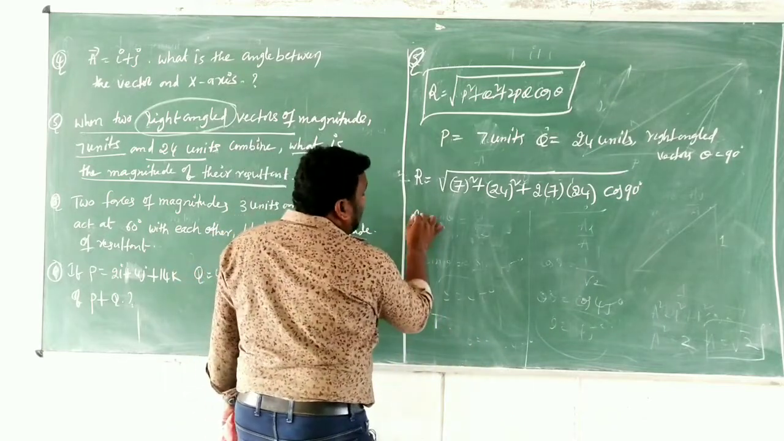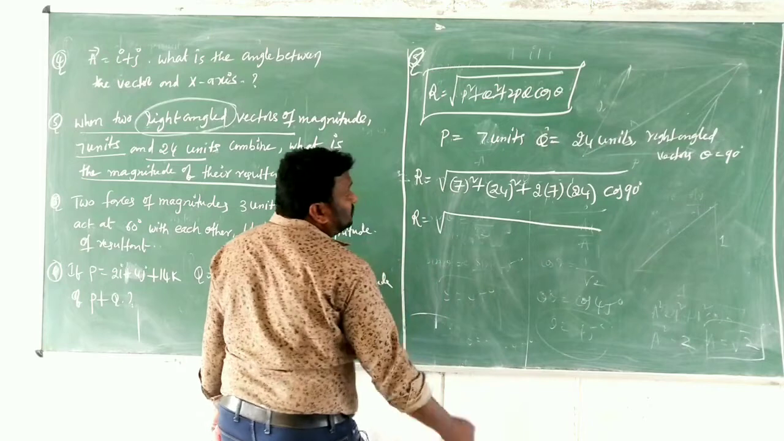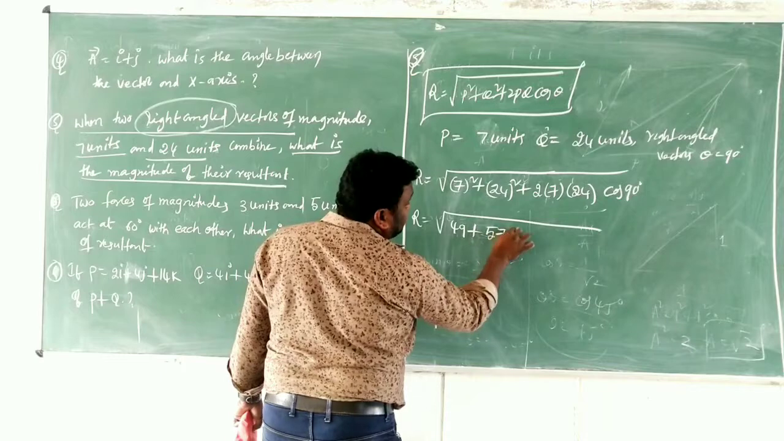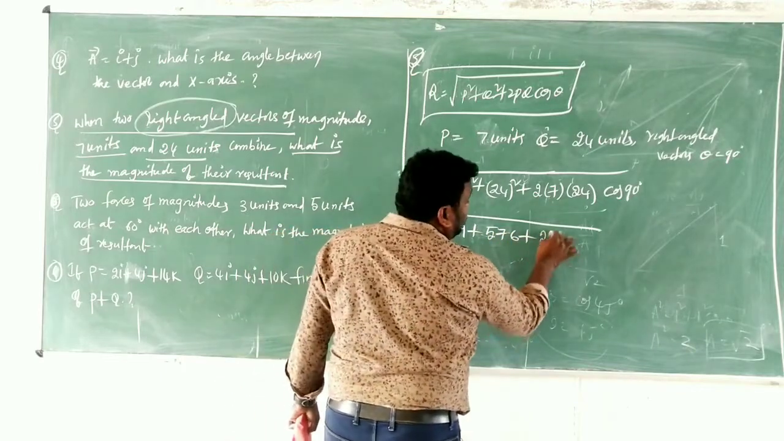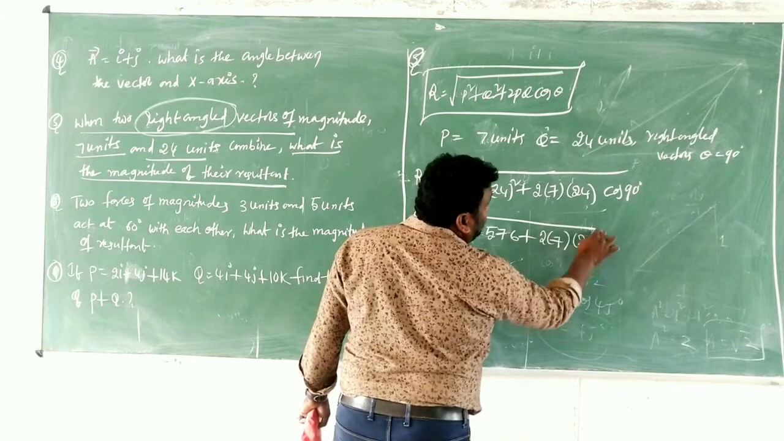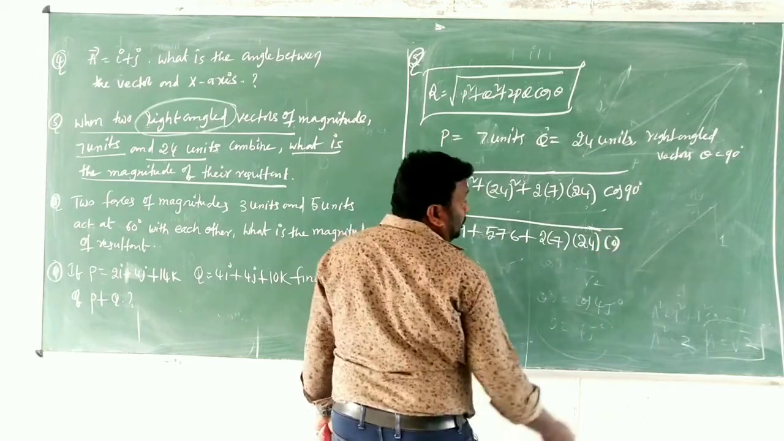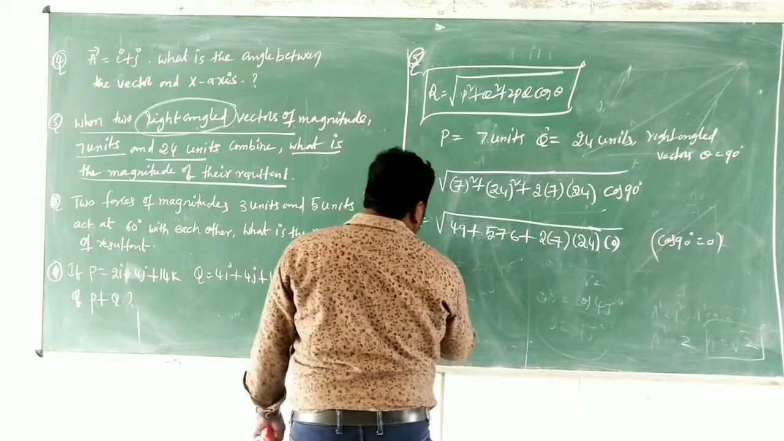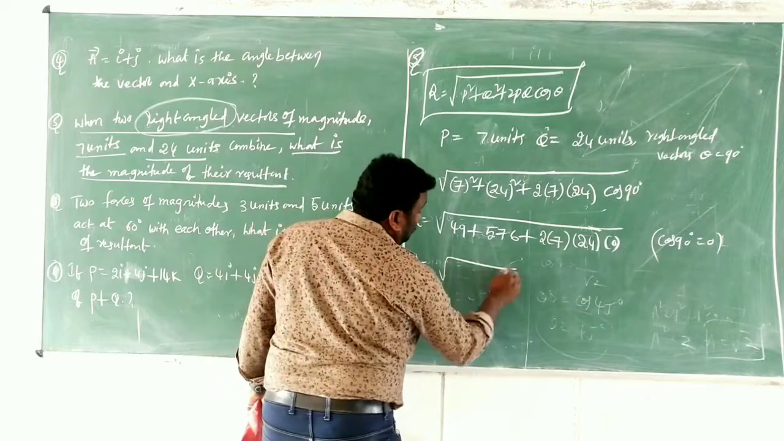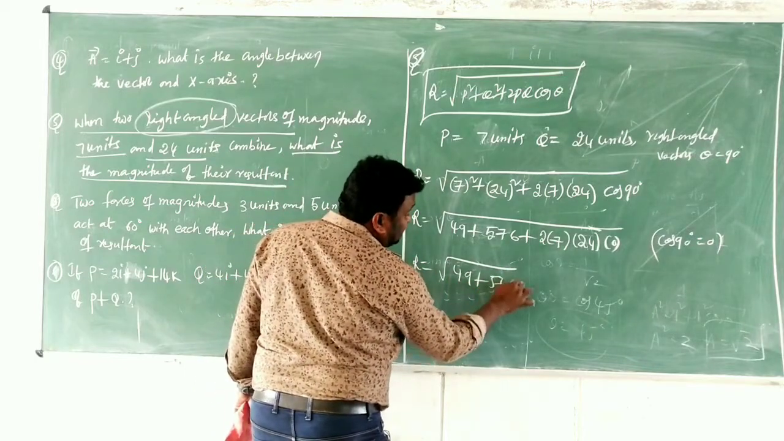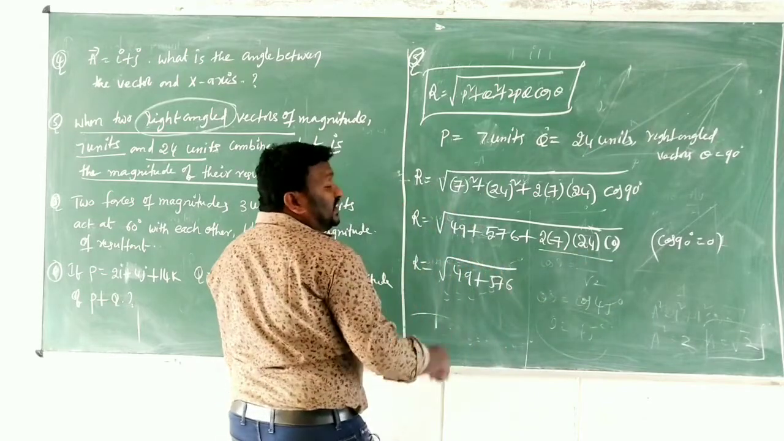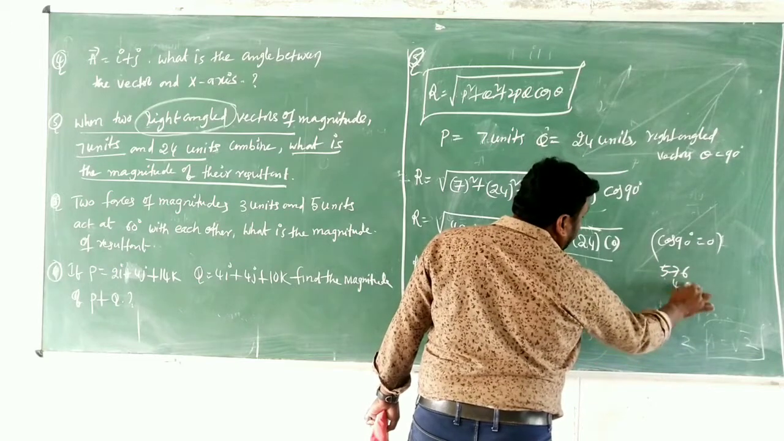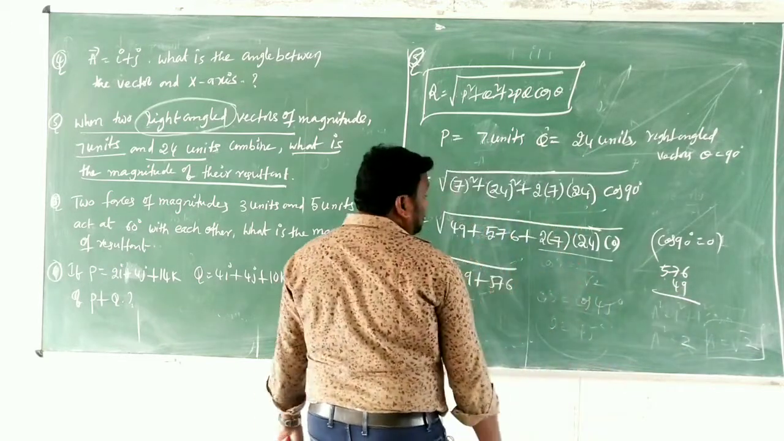Okay children, again what? R is equal to under root of 7 square 49 plus 24 square 576 plus 2 into 7 into 24 into cos 90, whose value is 0. So in trigonometry we know that cos 90 value is 0. Then R is equal to, we will write 49 plus 576. This term is 0. 0 into anything is 0. Here 576 plus 49, so we will go for that.